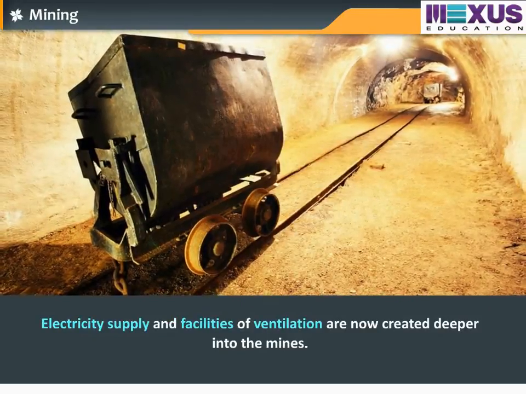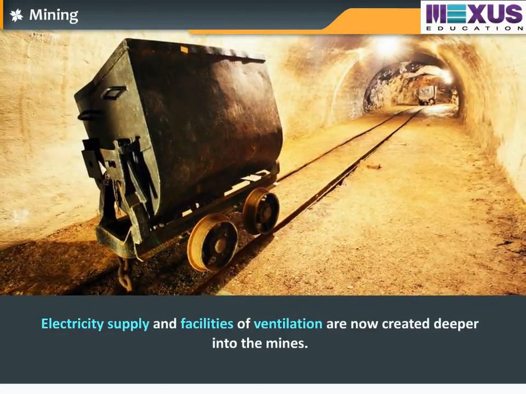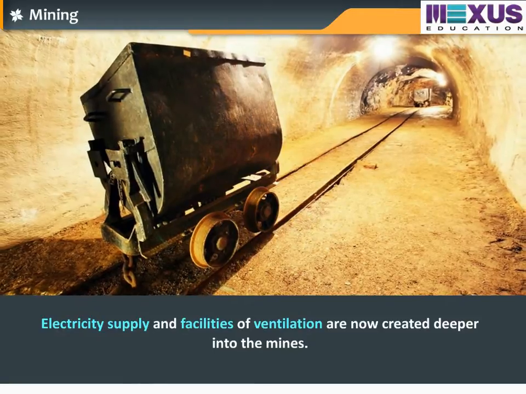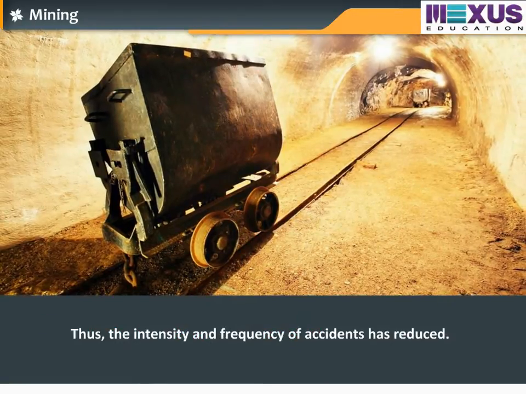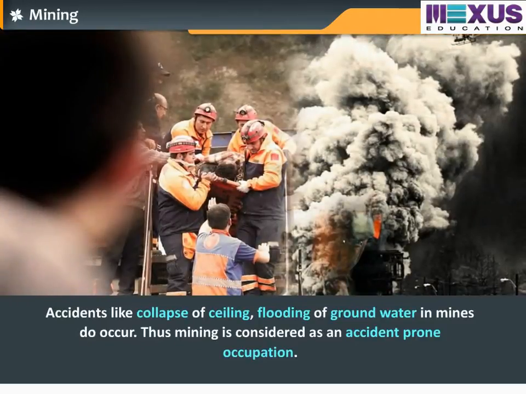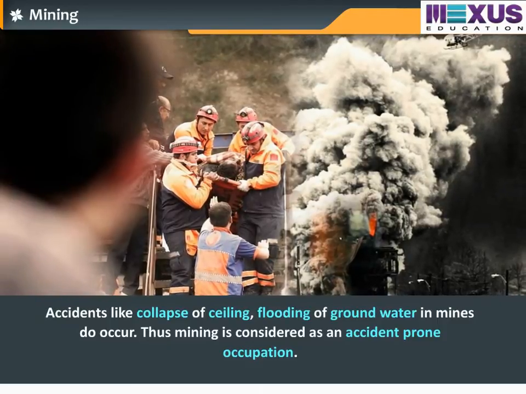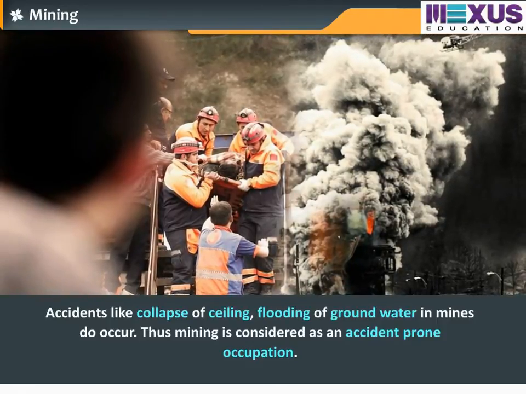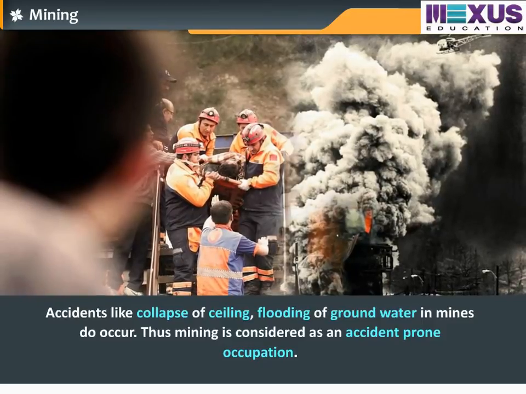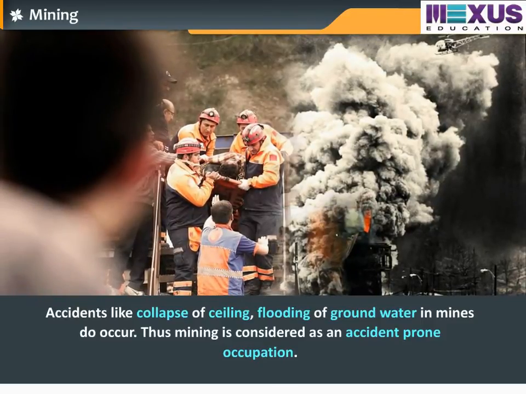Electricity supply and facilities of ventilation are now created deeper into the mines. Thus, the intensity and frequency of accidents has reduced. However, accidents like collapse of ceiling and flooding of groundwater in mines do occur. Thus, it is considered an accident-prone occupation.